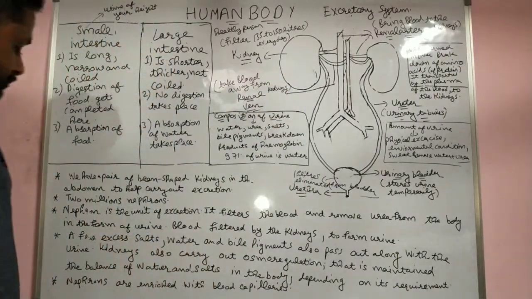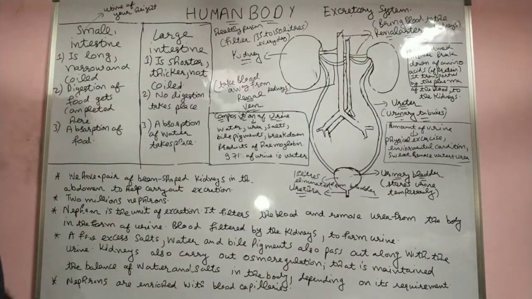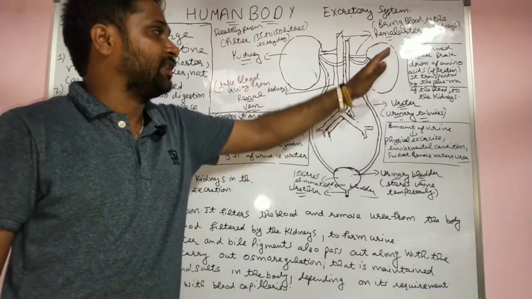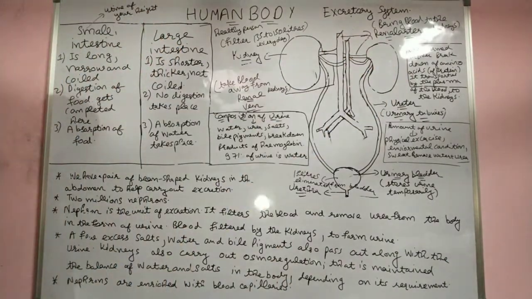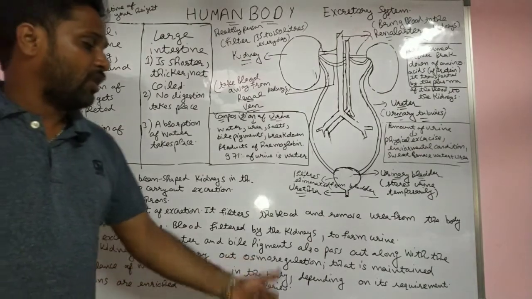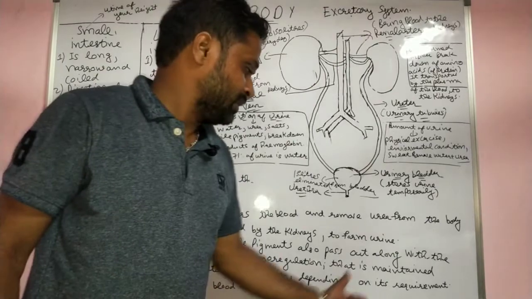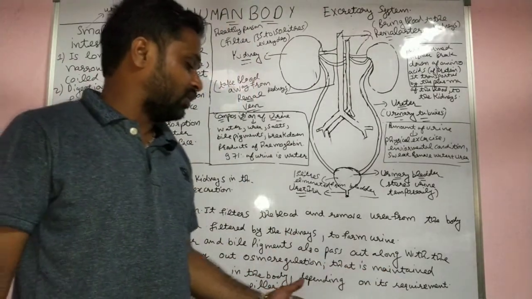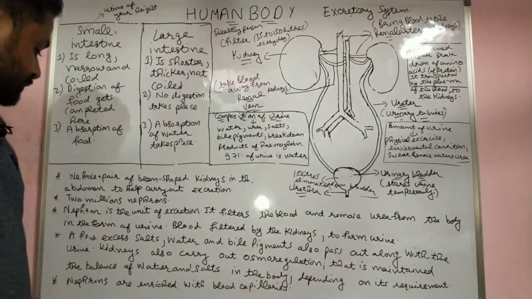Kidney is the main part of the excretory system. One kidney is up and the other is a little bit down; the right side is a little bit down. Kidney also carries out osmoregulation, which helps to maintain the balance of salt and water depending upon the body's requirement.